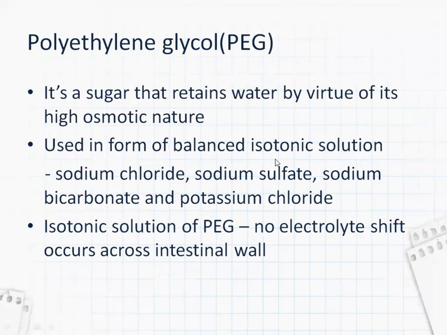It is used in the form of a balanced isotonic solution which contains sodium chloride, sodium sulfate, sodium bicarbonate, and potassium chloride. With an isotonic solution of polyethylene glycol, no electrolyte shift occurs across the intestinal wall. This is prepared as an isotonic solution so that no electrolyte shift should happen.